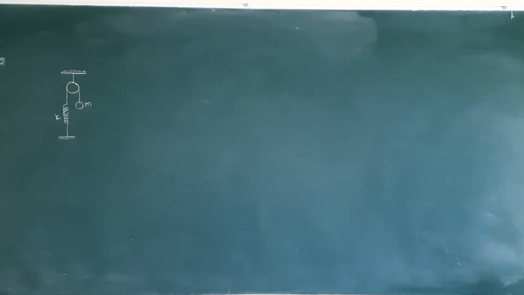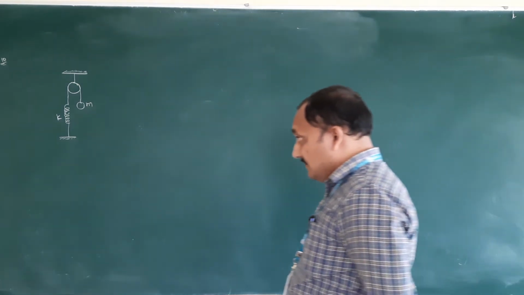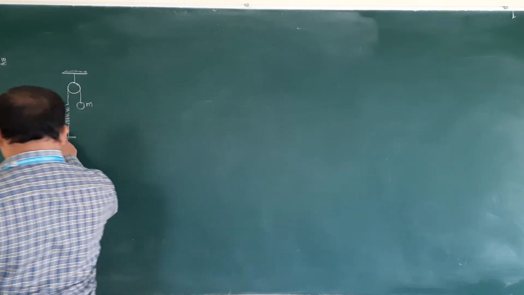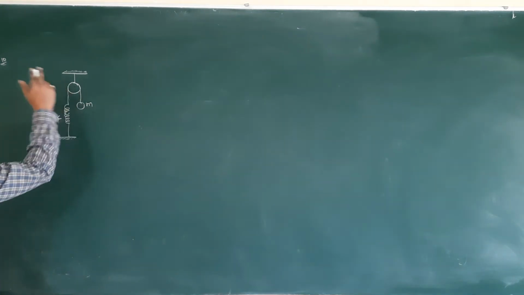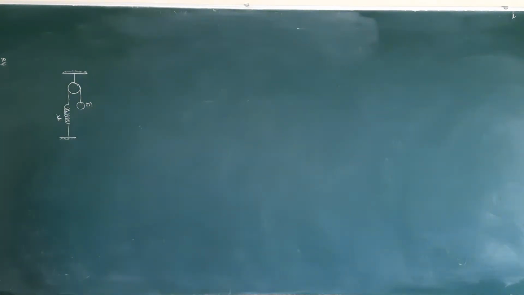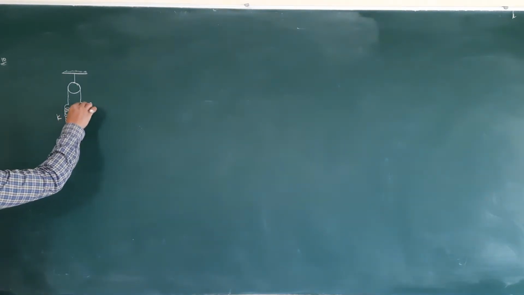See the next problem, example 10. Consider the situation shown in the diagram. Initially the spring is in its natural length. When the ball is released from rest, assume the pulley is smooth and light, and the spring and string massless. Find the maximum elongation of the spring. This spring is massless, this string is also massless, this pulley is also massless. How much is it going to be elongated?